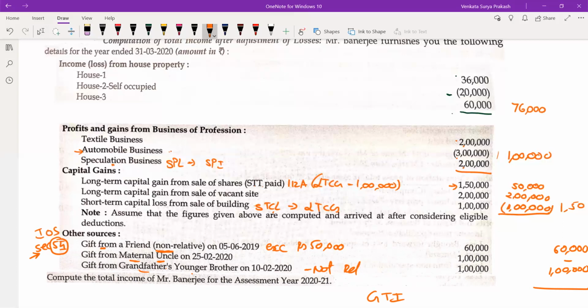How do we start here? Computation of total income of Mr. Banerjee for the assessment year 2021 is as follows. Income from house property, profits and gains from business or profession, capital gain, income from other sources. That is the basis of starting your problem. That's it. So let us start doing this now.